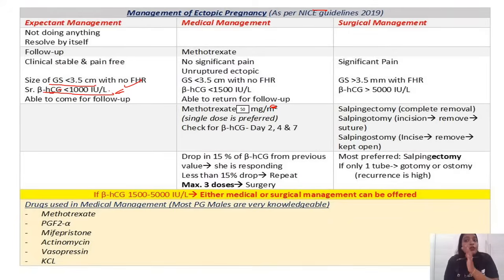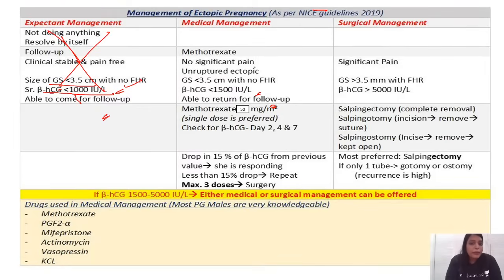But when can you do expectant management? You can do expectant management only when beta HCG level is less than 1000. So expectant management is out of reach. This is gone. Okay. Next one.